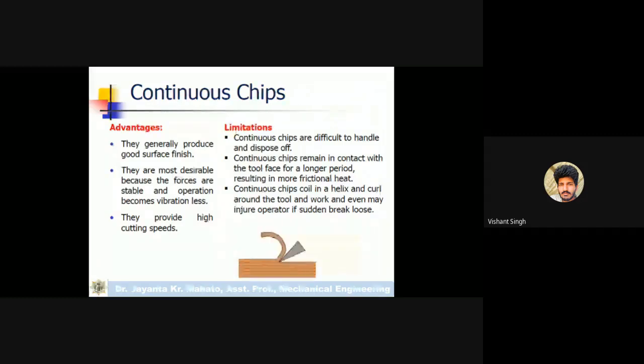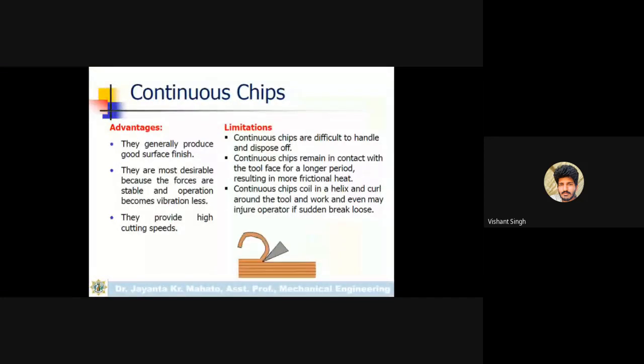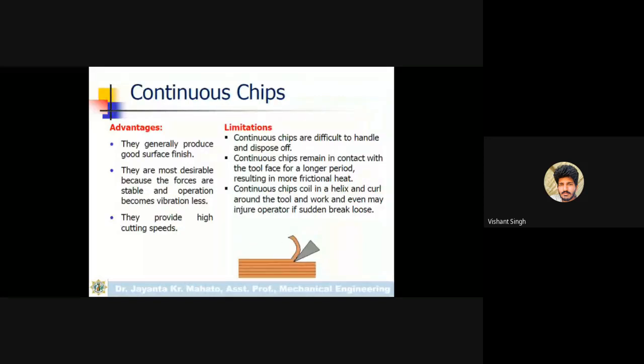Continuous chips remain in contact with the tool face for a longer period, resulting in more frictional heat. I told you that just a few minutes ago. Due to the contact of the chips and the tool for a longer period, more friction will generate. So this is a disadvantage and limitation of continuous chips.